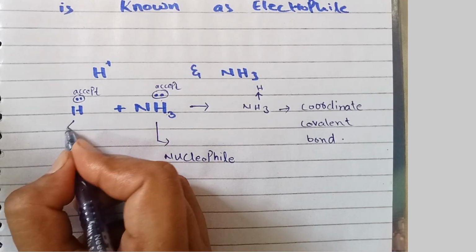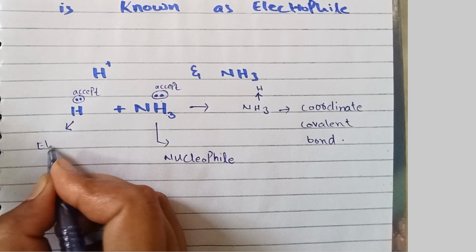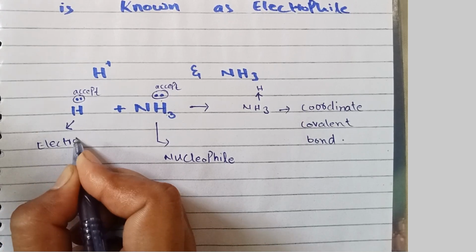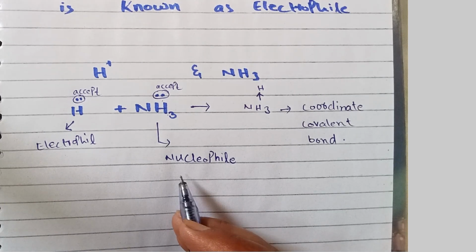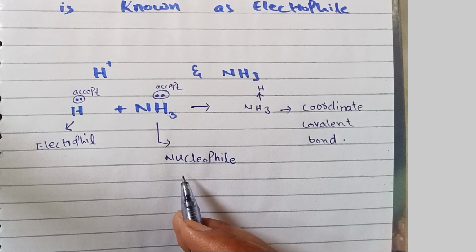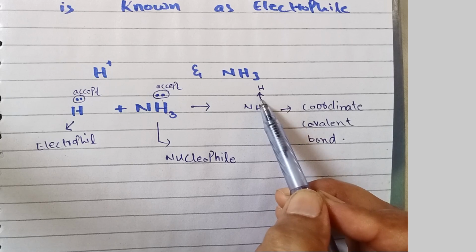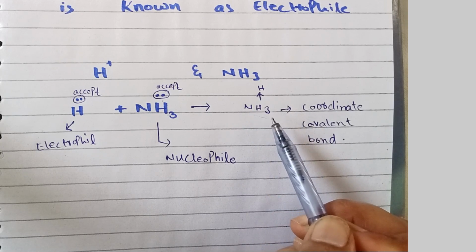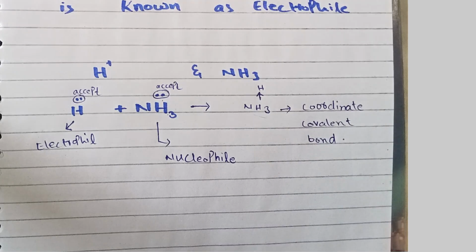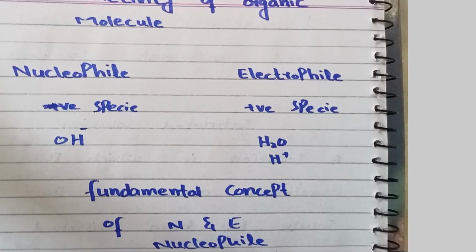And hydrogen is the electrophile, and NH3 is the nucleophile. Also remember that this arrow shows the coordinate covalent bond. It's all about nucleophile and electrophile, and it's all about reactivity of organic molecules.